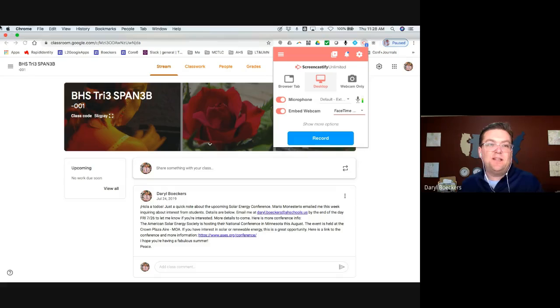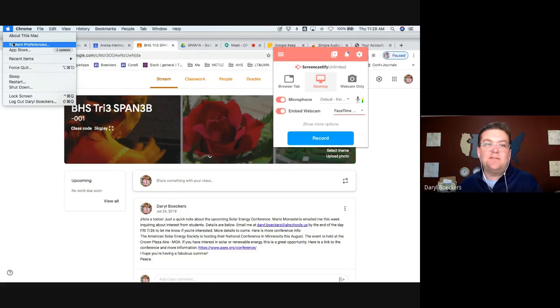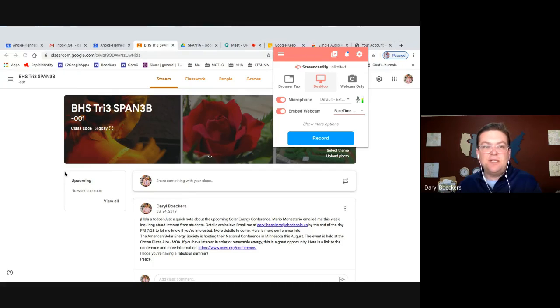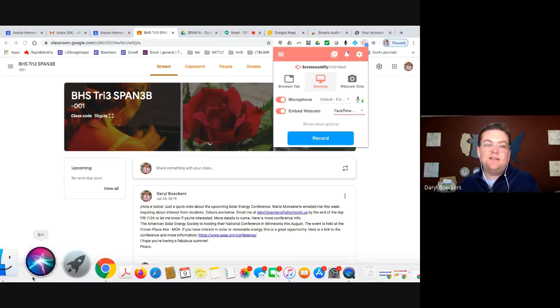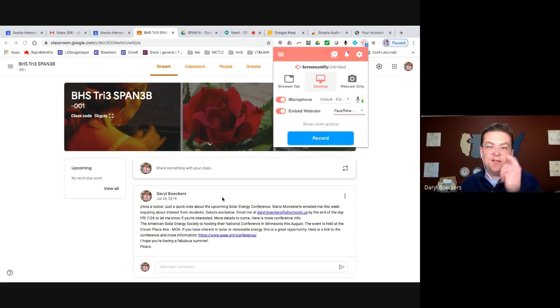Mac users will find those system preferences in the upper left. Windows 10 users will find their search bar in the lower left down here. Just search for microphone or audio to play around a little bit. Let us know too. If you're a Blaine staff member, for example, you can just submit a help ticket that's located at the lock and key, the purple icon.